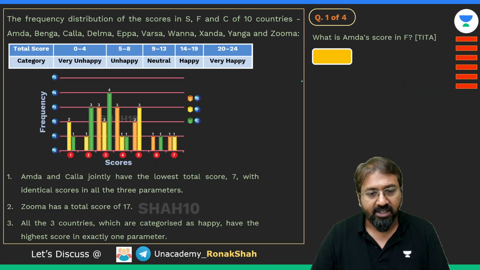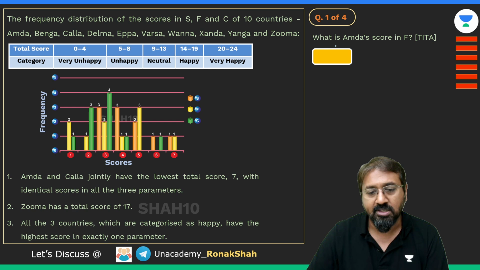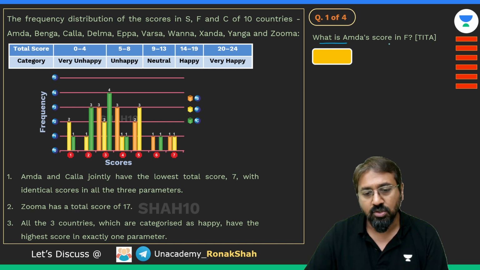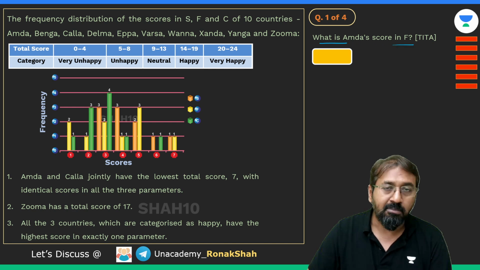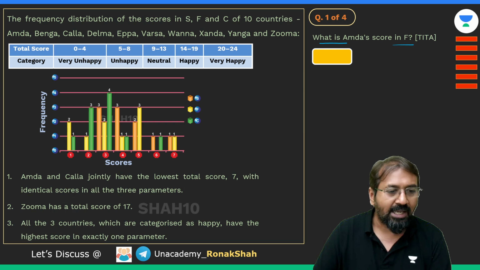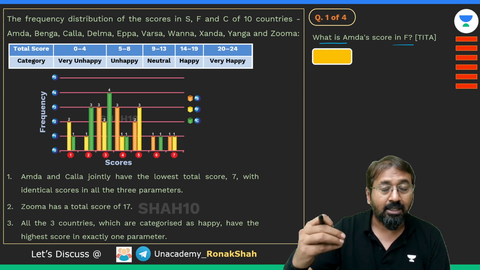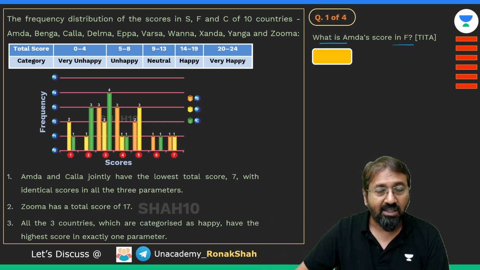I hope you would have read the data. So it's about 10 countries and 3 parameters, the rating in 3 parameters. So what is UMDA's score in parameter F? UMDA is a country. In CAT exam, you'll find such funny names being used like UMDA, Benga, Kala, and so on and so forth. You can just keep it in your mind in a simple way: A, B, C, D, E, and V, W, X, Y, Z, right?